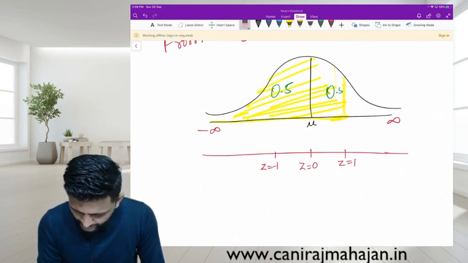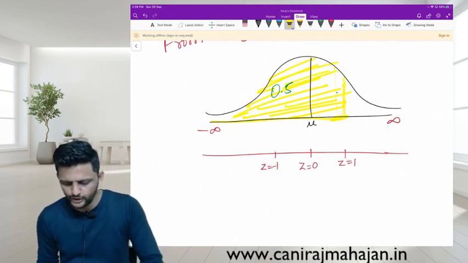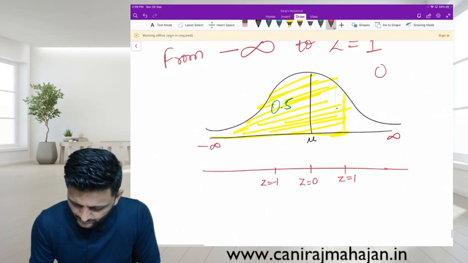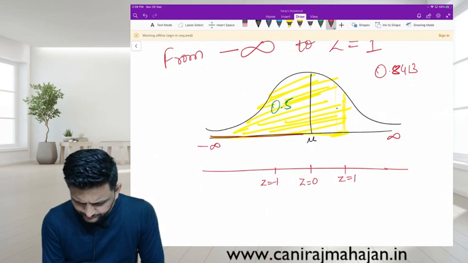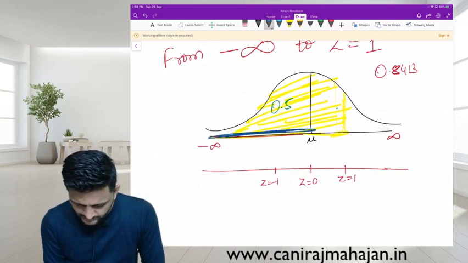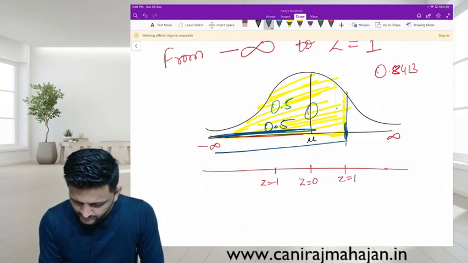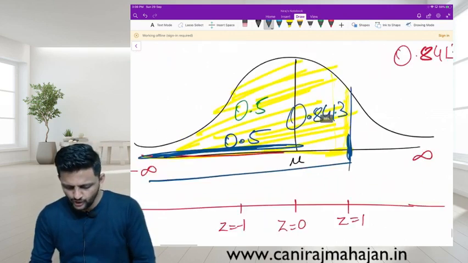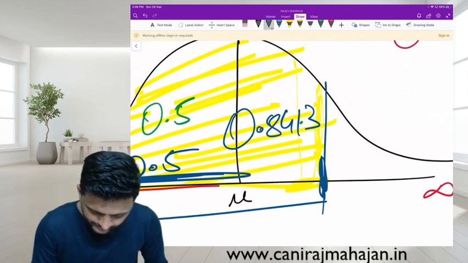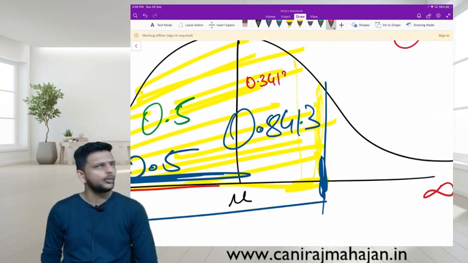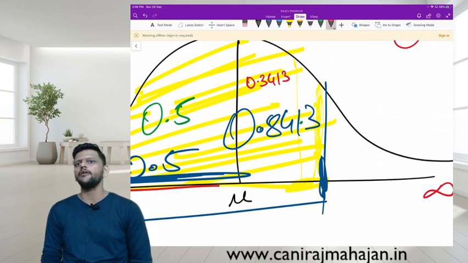This 0.5, right now I will reduce from here. This area is how much total? They are giving you how much? 0.8413. Are you following or no? Pay attention. This is 0.5 and this is 0.8413. So from mu up to z equals 1, the probability is 0.3413. Are you following or no? The area which is on the right hand side of mu.